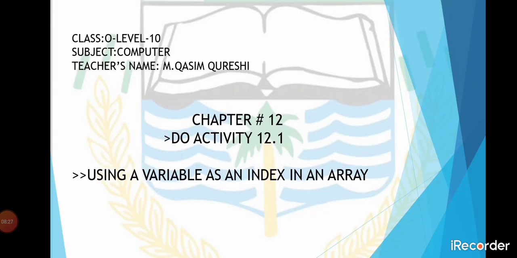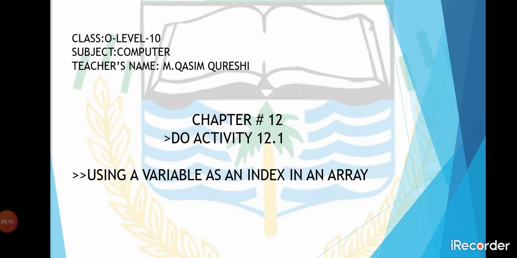Now, using a variable as an index in an array. In order to repeat the same task many times for all the items in a list, each item needs to be referred to in the same way using the index number for each element of the one-dimensional array. If a variable is used for this index number, then the same code can be reused for each item. Student mark test counter is equal to integer type input, within brackets, please enter the mark. This is the format in the Python language.